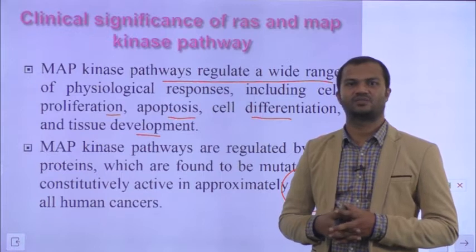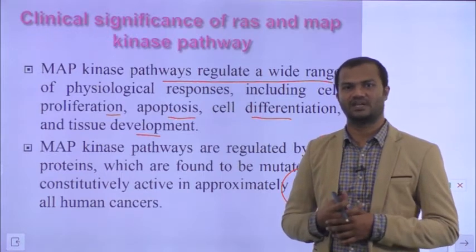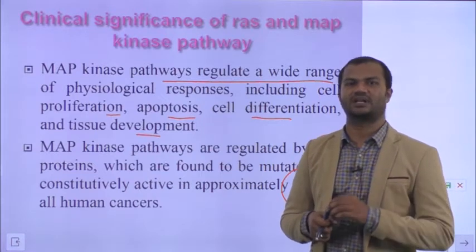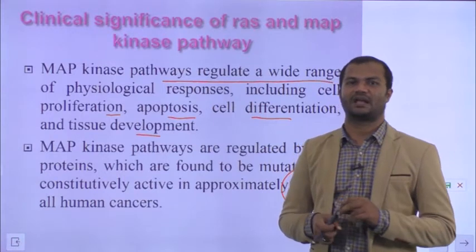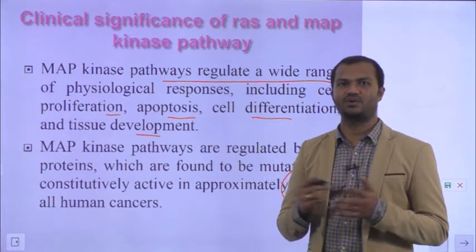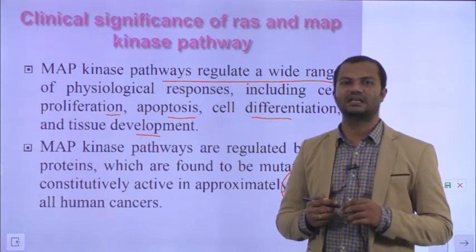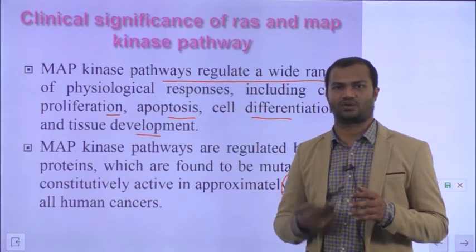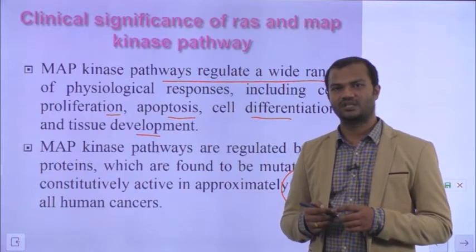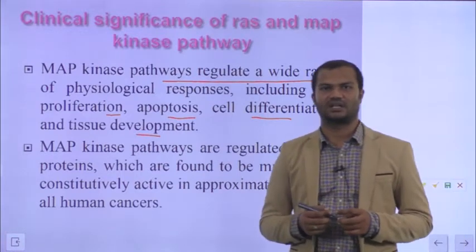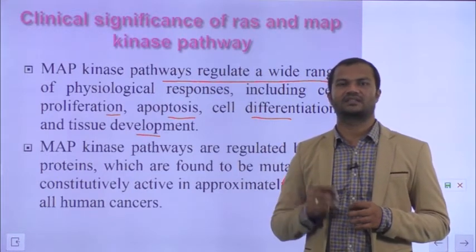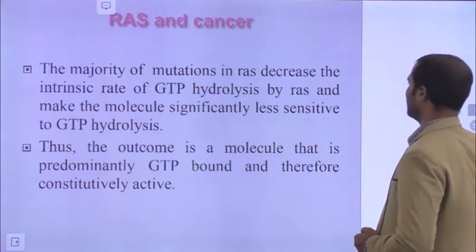If RAS protein gets mutated, it will lead to most of the cancers. As you all know, if RAS protein gets mutated, permanently or most of the time it will be bound to GTP. When it is bound to GTP, irrespective of the signal, it is continuously sending the signal for growth. As you all know, cancer is nothing but unregulated or unchecked growth. This happens because of the mutated RAS protein. Since RAS protein is always in the GTP bound conformation, it is continuously sending the signal for cellular proliferation.